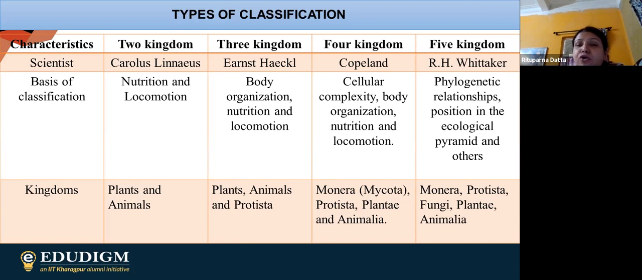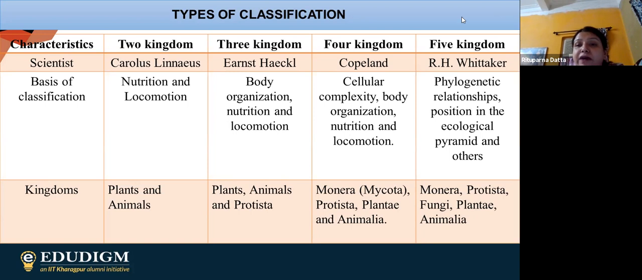Next, we are having four kingdom classification. Four bases are there. What are those? Cellular complexity, body organization, nutrition, locomotion. And what are the kingdoms we are having? Monera, protista, plantae, and animalia.